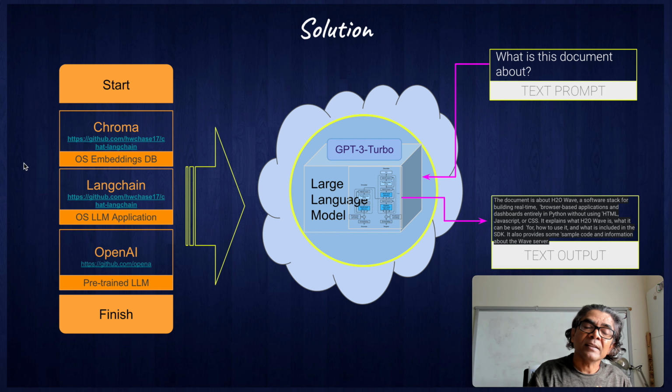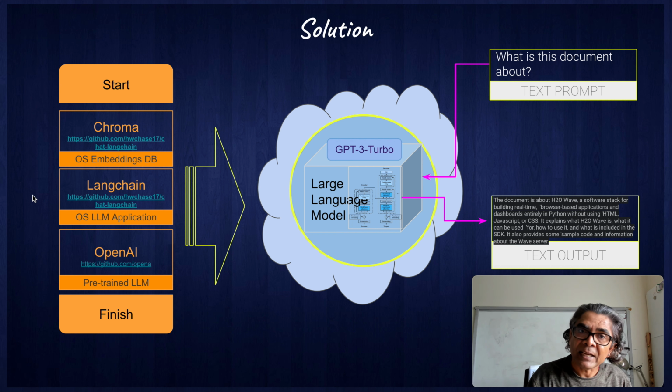What are embeddings? All those things, you have to learn about it. Second, once you have the embeddings, you need an application framework such as Langchain. Langchain is another open source application framework which you can use to play with large language models. Langchain is not only limited to large language models, but it is a very prominent application framework which can connect with OpenAI and various other large language models. So you need a framework, and that's where Langchain comes into the picture. So you have the embedding database, you have an application framework, now you need a model, and that's where the third, OpenAI, comes into the picture.